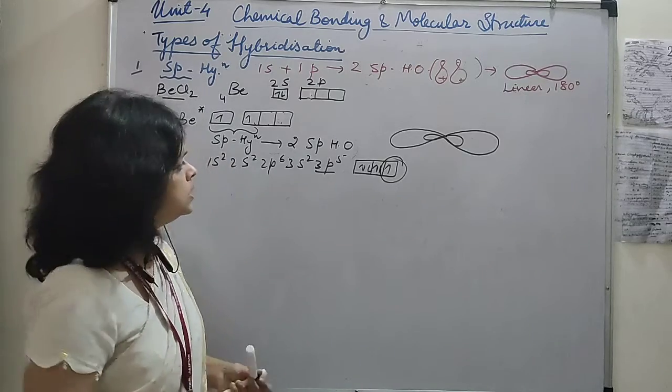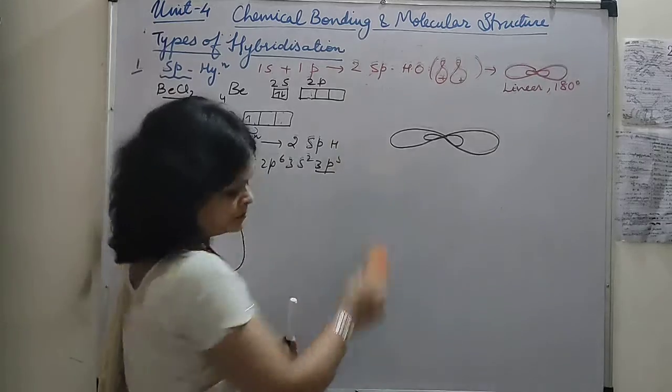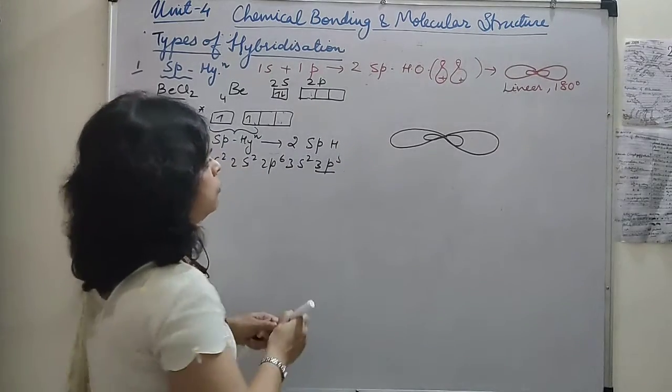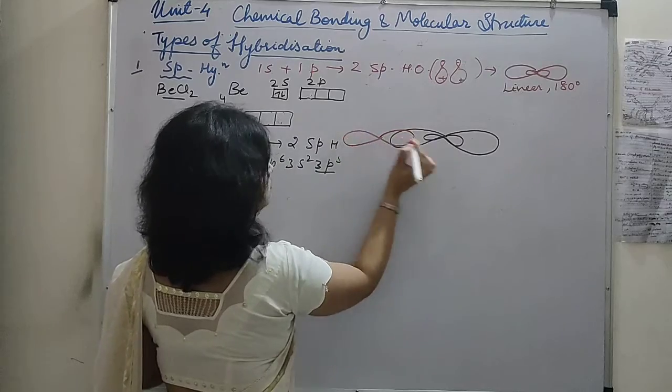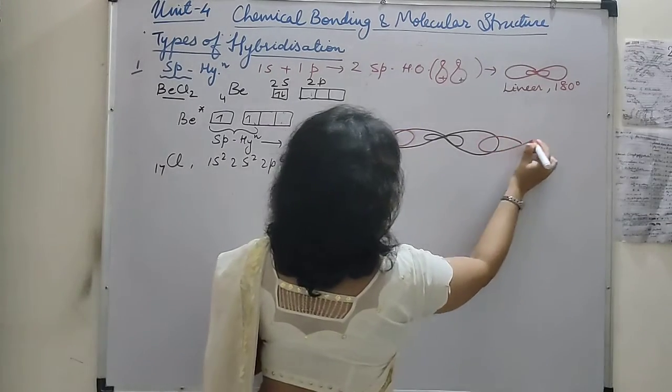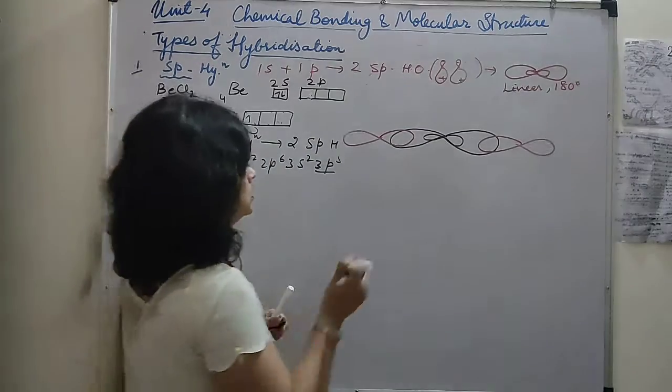Okay, let us show this here. Now it will overlap with this. Now how will we show this?